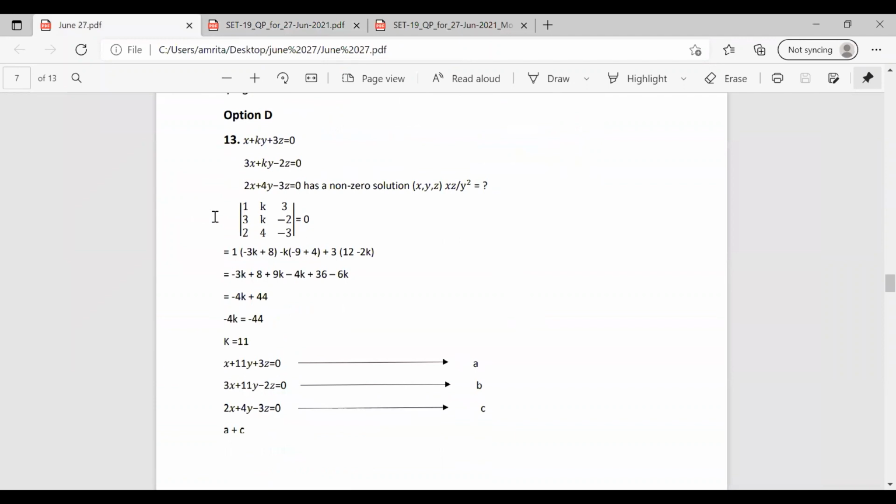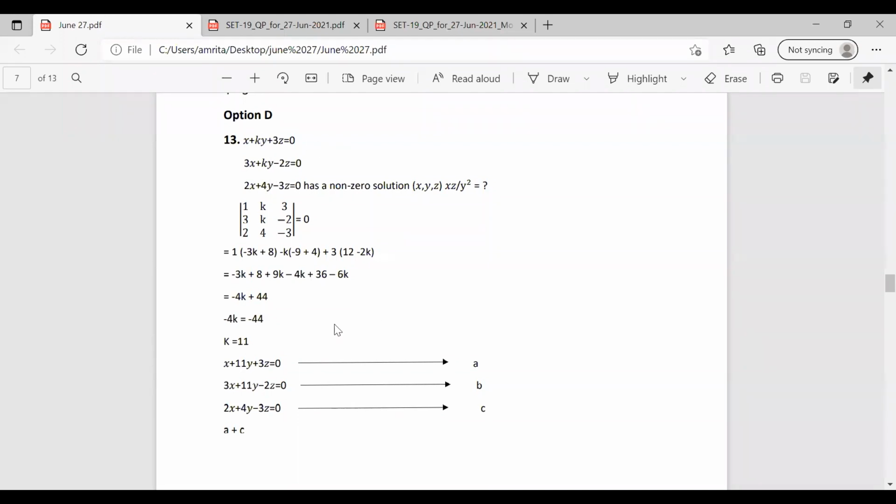So we are taking the determinant. Solving the determinant, we have the equation minus 4k plus 44. From that, we can obtain the value of k. k is equal to 11. After finding the value of k, we are going to substitute it, that is k equal to 11.